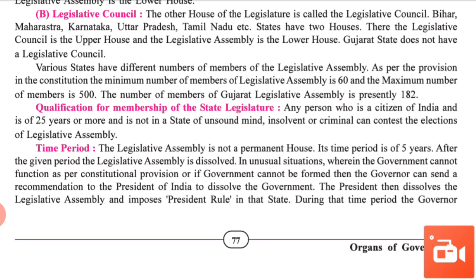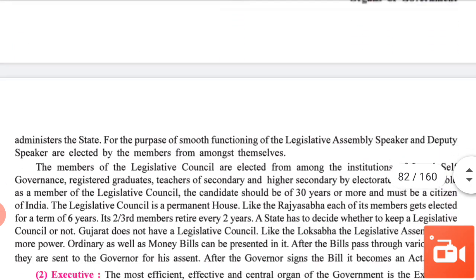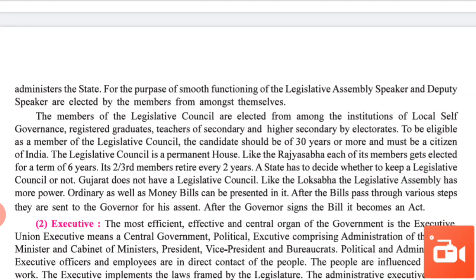But in some unusual situation, when the government cannot function or cannot be formed, then the governor can send a recommendation to the president to dissolve the government. The president then dissolves the legislative assembly and imposes President's rule in that state. During that time period, the governor administers the state for the purpose of smooth functioning.